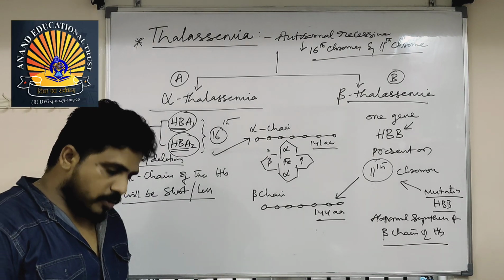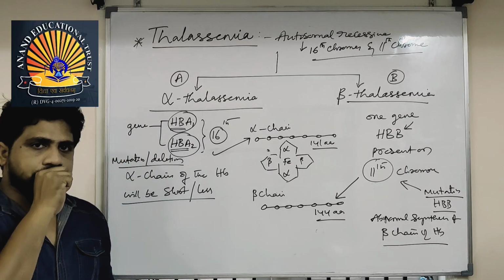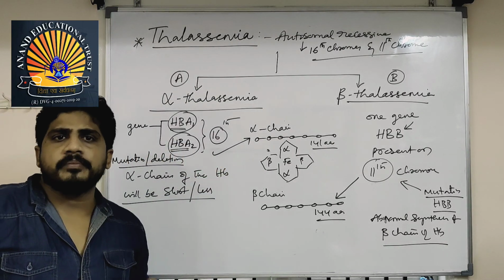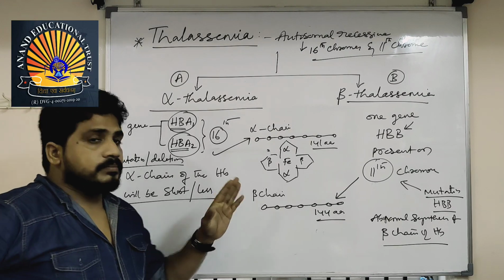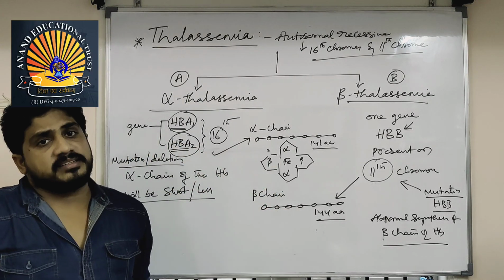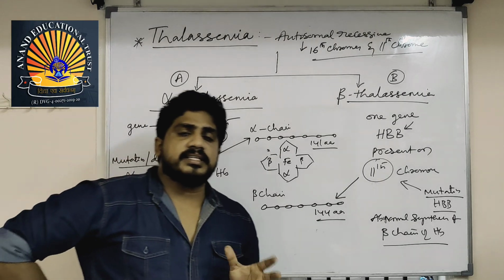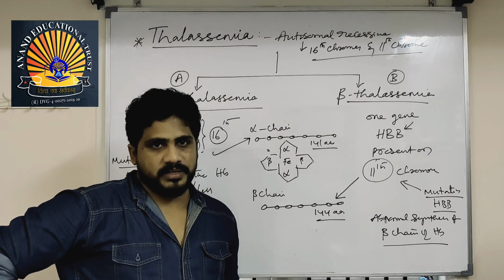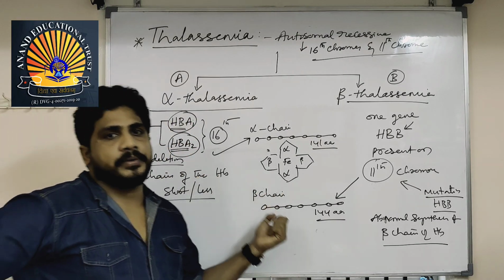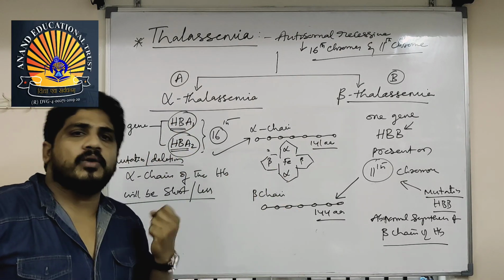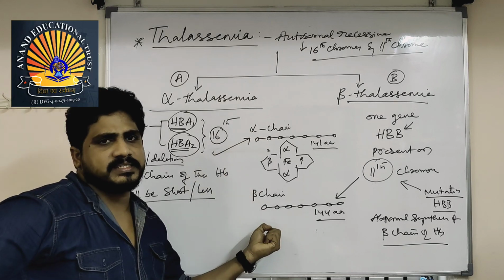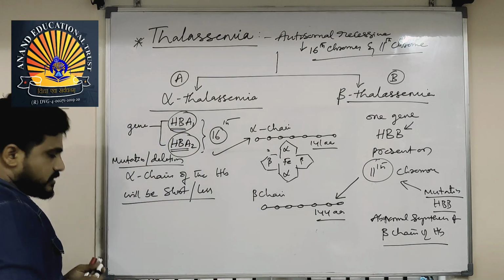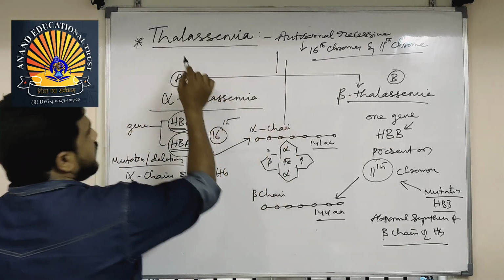Then what will happen? The main function of hemoglobin is the transport of oxygen and also carbon dioxide. Sickle cell anemia and this one are both different. Sickle cell anemia represents the shape of the RBC, but this is the amount of hemoglobin. First it is quantitative, followed by qualitative. Because of its less synthesis, oxygen supply will be less. These are very important points one should observe.